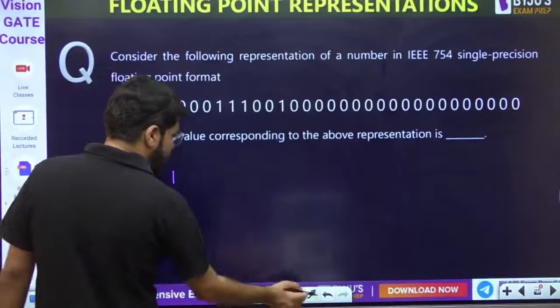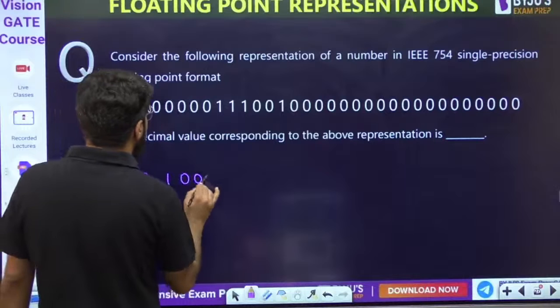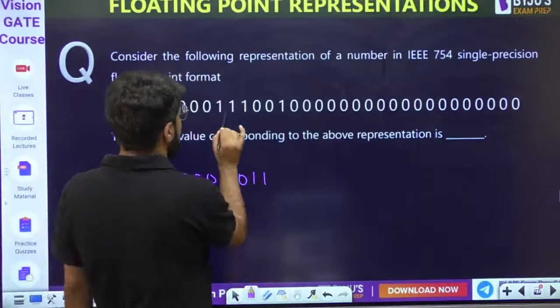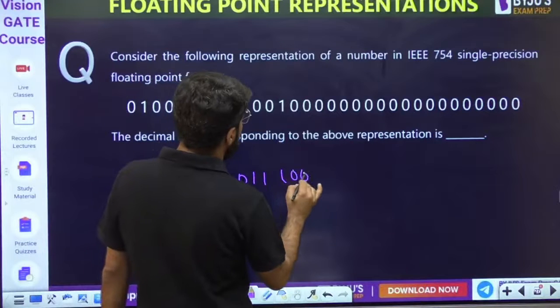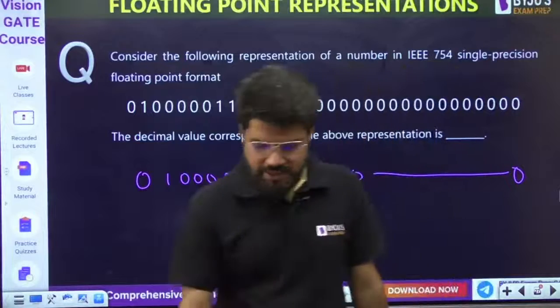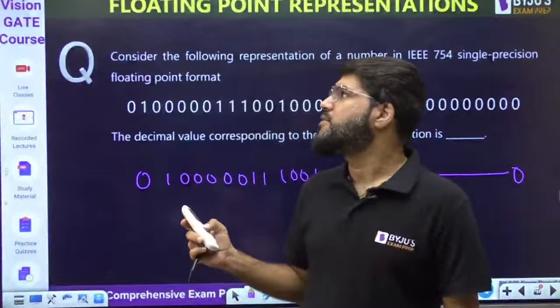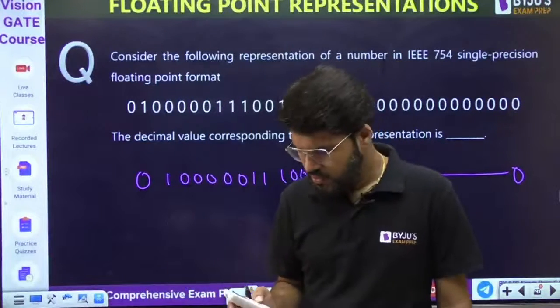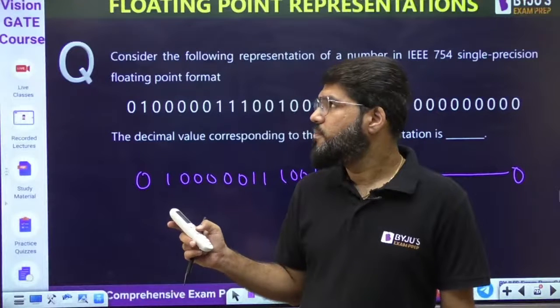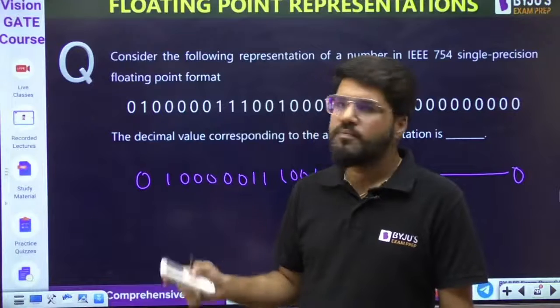0 1, 0 0 0 0 1 1 1 1 1 0 0 1 0 0 0, till the end it is 0. Till the end it is 0 only. Okay.